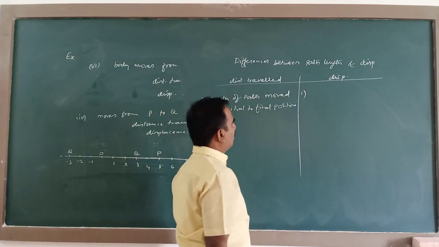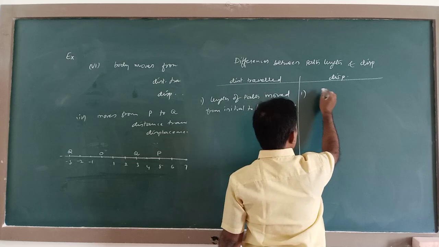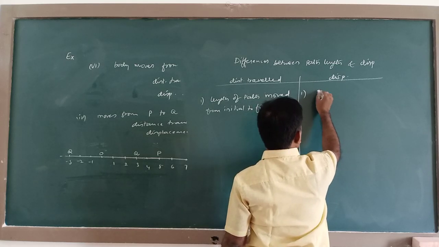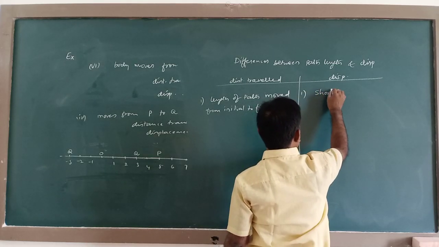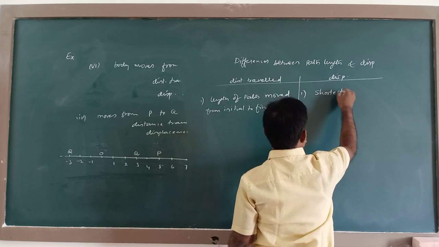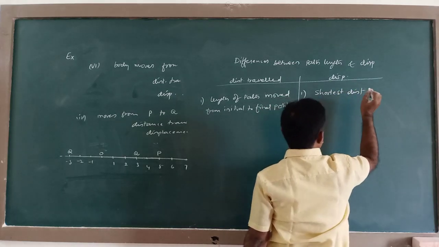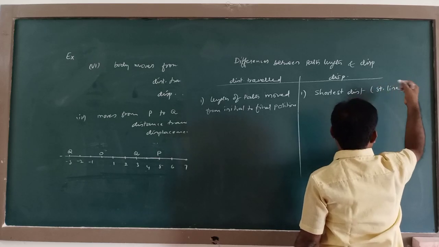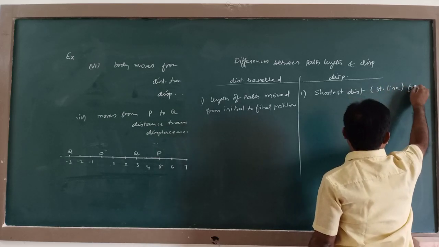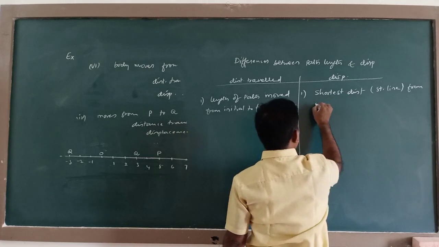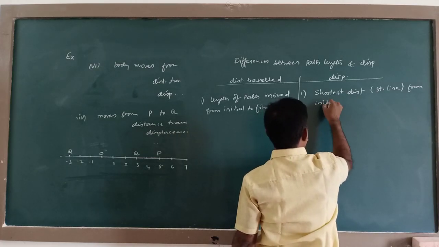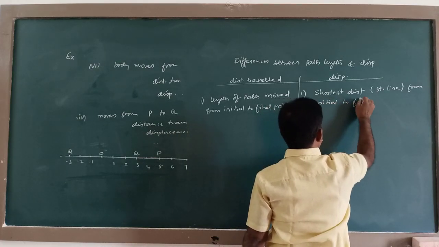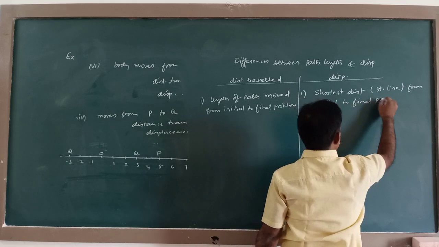And here displacement is the shortest distance or straight line distance from initial to final position.